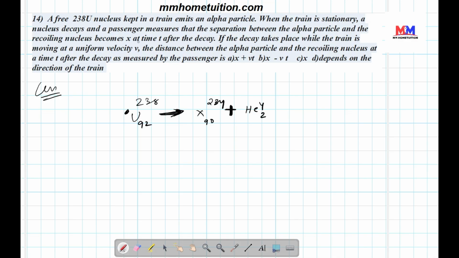When the train is stationary and the nucleus decays, the passenger measures the separation between the alpha particle and the recoiling nucleus.